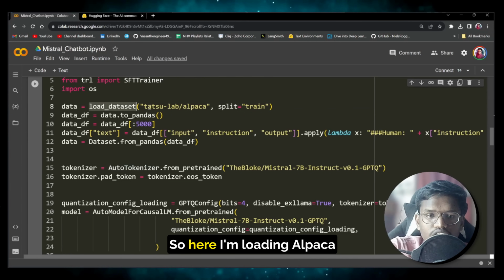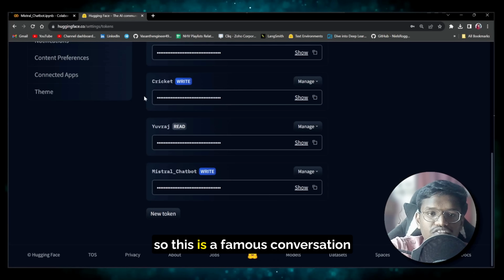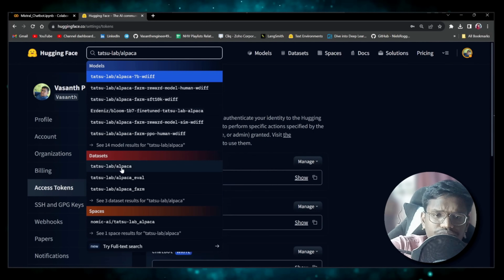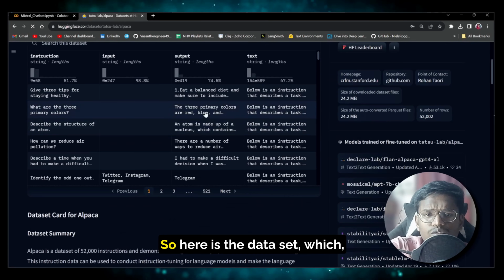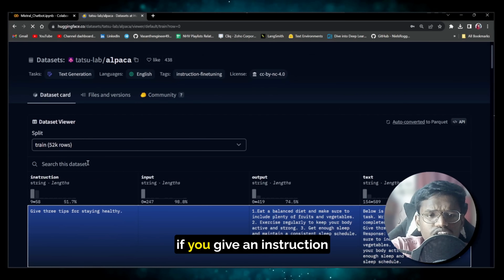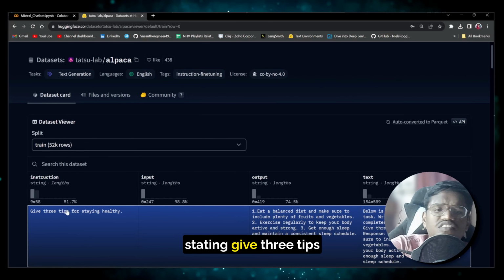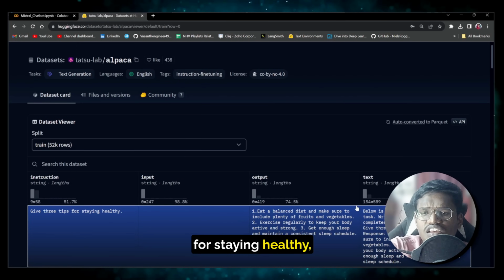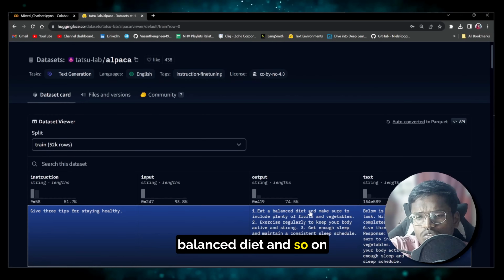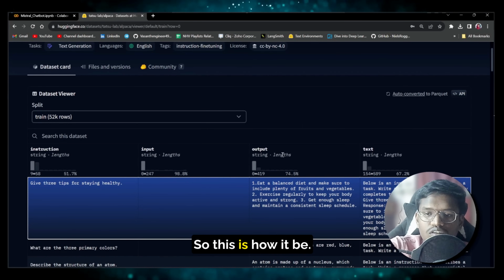So here I'm loading the alpaca dataset. Okay, so this is a famous conversation dataset. Let me show you here. So here is the dataset, which if you see, if you give an instruction stating give 3 tips for staying healthy, the output would be eat a balanced diet and so on and so forth. Okay, so this is how it would be.